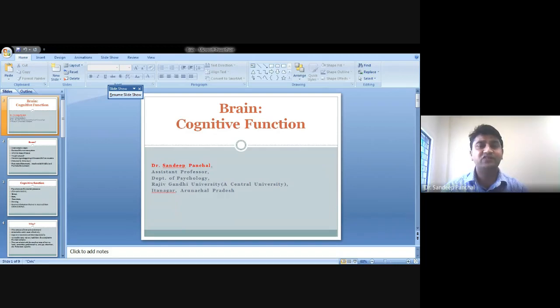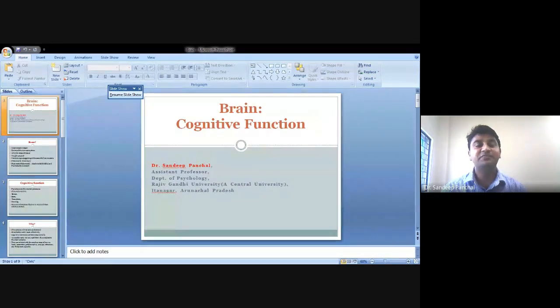What is the nature of the brain? It is basically a jelly-like mass of tissue. It weighs around 1.4 kg.